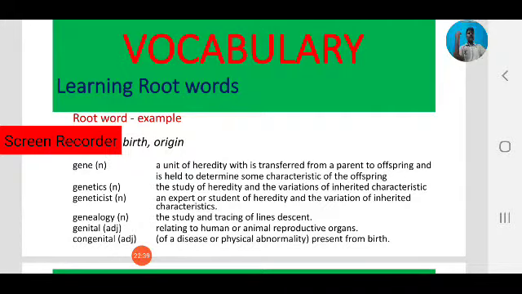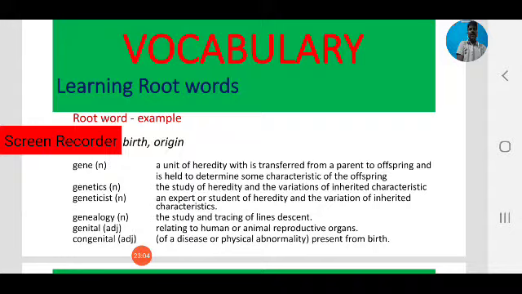So observe how we learn from the root word. What is the root word? Genesis, that means birth or origin. By observing the root word Genesis, we can find all these other words. Gene is one example. Next one, genetics. That is also derived from Genesis.